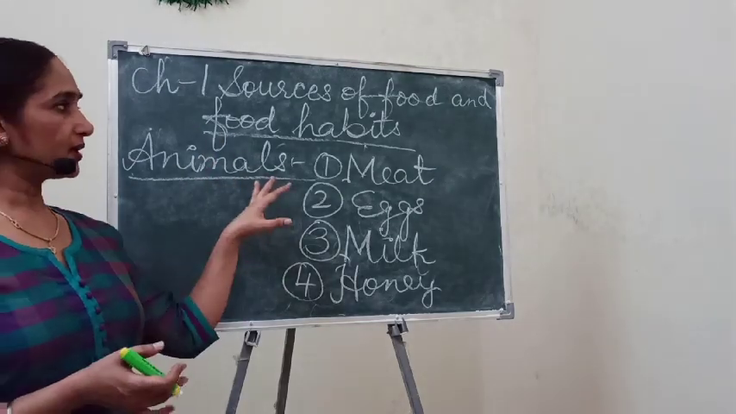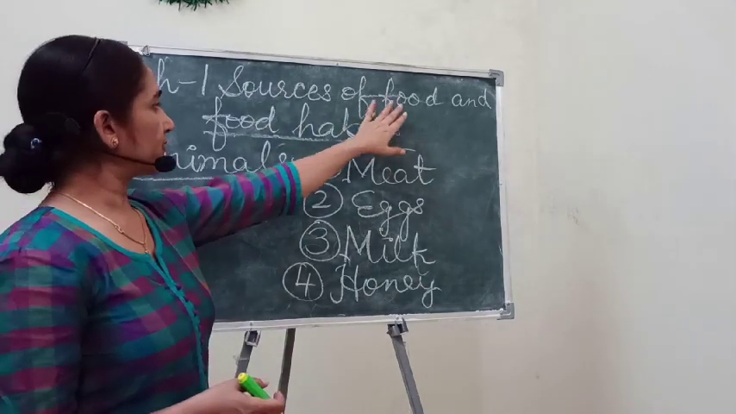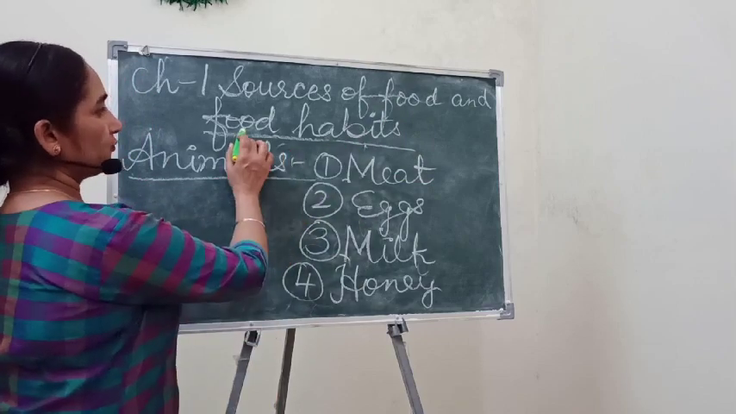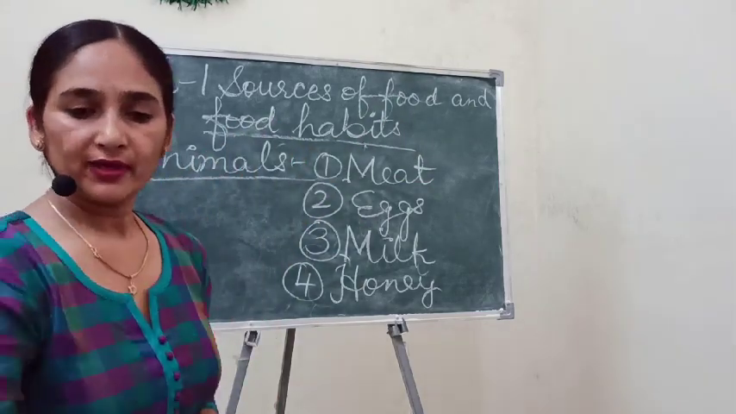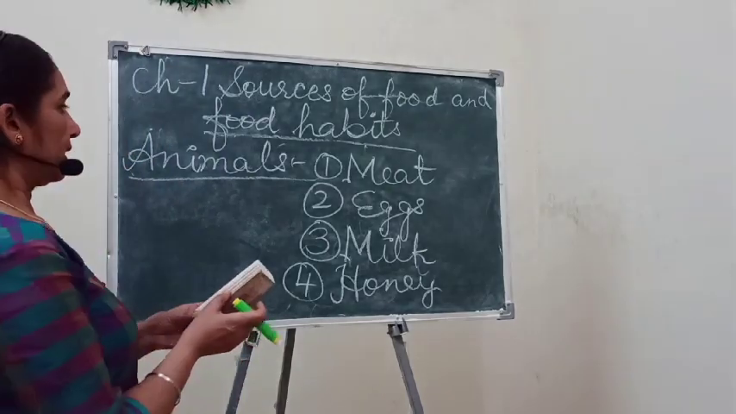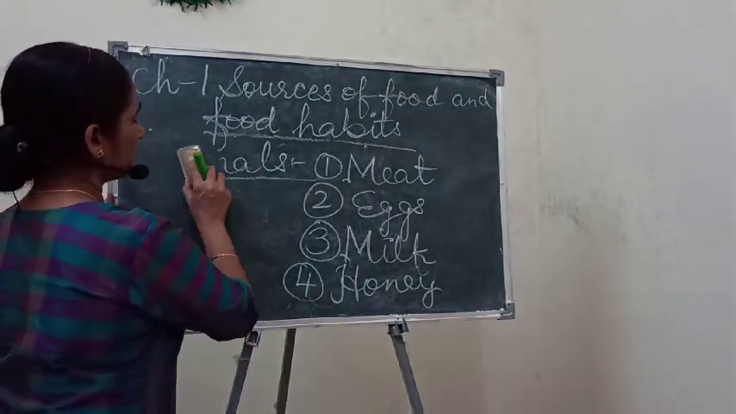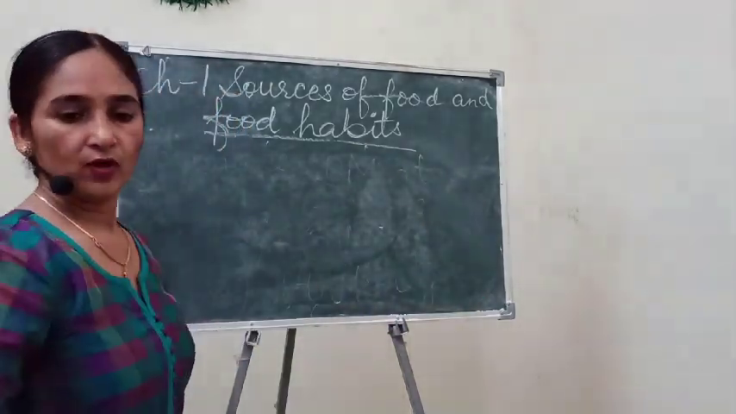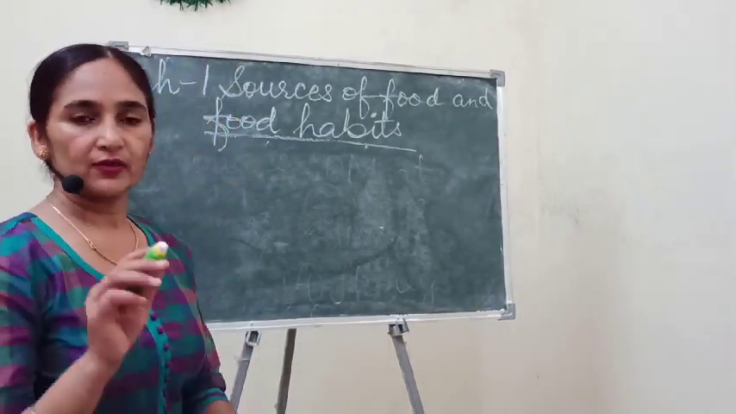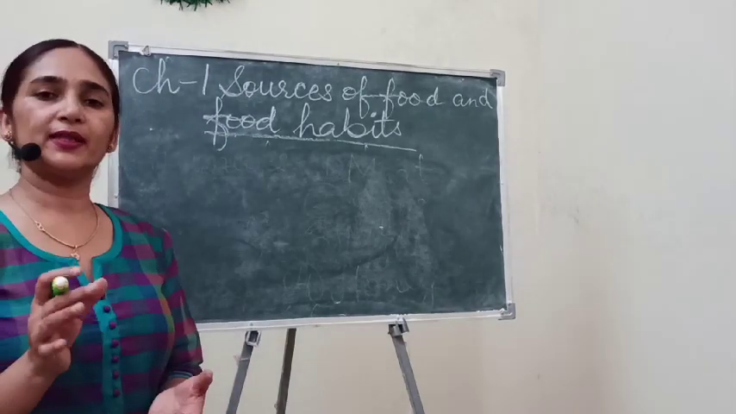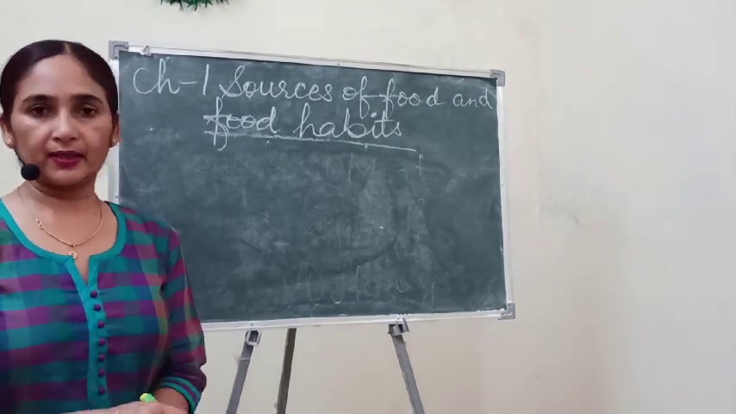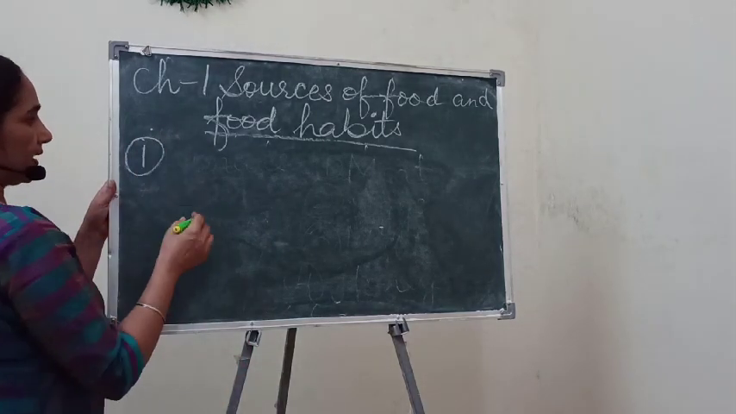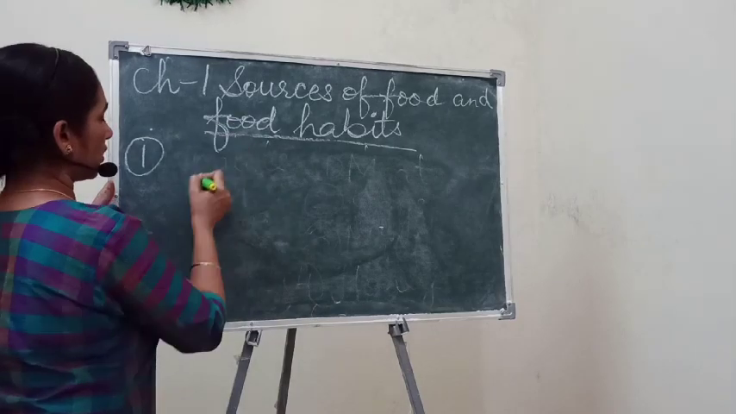Okay, so after this, children, this part we have completed here, sources of food, and now this part is left, food habits. I have explained you in the month of April about the food habits of animals also. Means on the basis of food habits of different animals, we can classify the animals into different categories. Okay, and those categories one by one I'll recall you those topics.